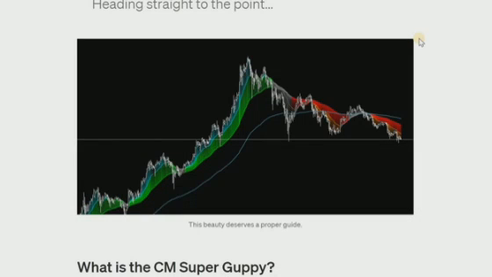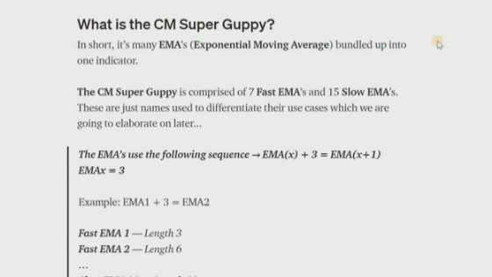Before I start, I am going to briefly explain what the CM Super Guppy indicator is right now. This indicator comprises different exponential moving averages, about 7 fast exponential moving averages and 15 slow exponential moving averages. All these moving averages are what comprise this CM Super Guppy indicator. This indicator shows the fluidity of the price movement. What this simply means is that it shows you the behavior of the price. I am going to leave a link in the description of this video for the nerds out there that would want to further understand how this indicator works. But right now, let's go over to TradingView.